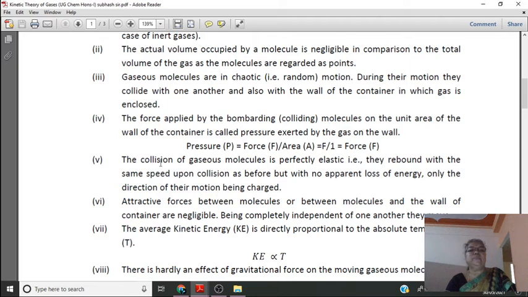Then the next assumption here, the collisions of gaseous molecules are perfectly elastic. That means, all of you know the ball bearing, if we drop that ball bearing on a plain surface, then that ball bearing bounces on the surface of the table without losing its energy. That means the collisions of the ball bearing on the table are elastic.